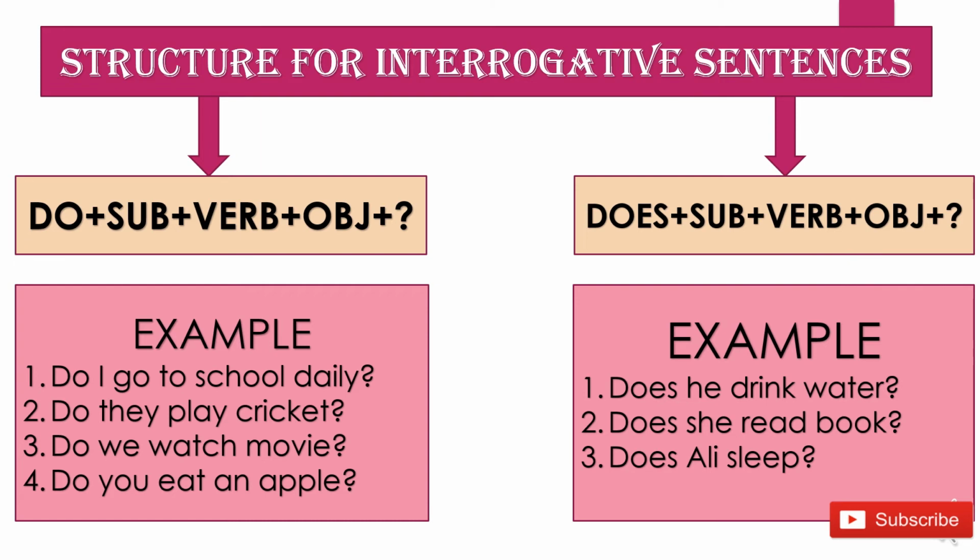While making affirmative sentences with third person singular, it means he, she, it, we are adding s and es with the verbs. And while making interrogative and negative of third person singular, we'll add a helping verb. Which helping verb? Helping verb does, and there is no need to add s and es with the verbs. Right, my dear students?